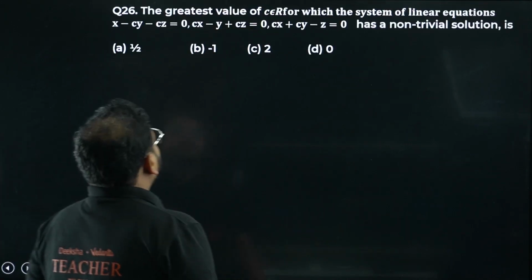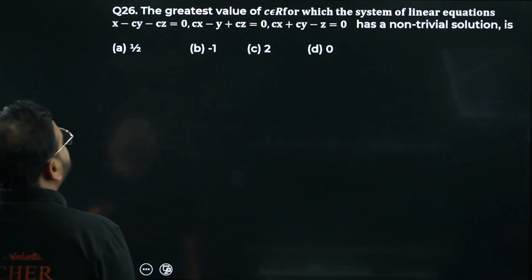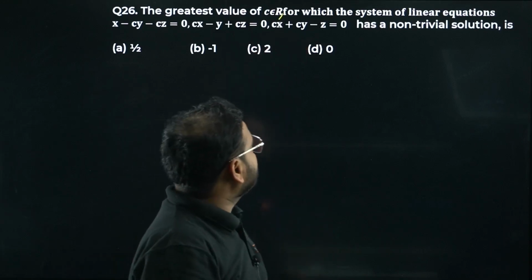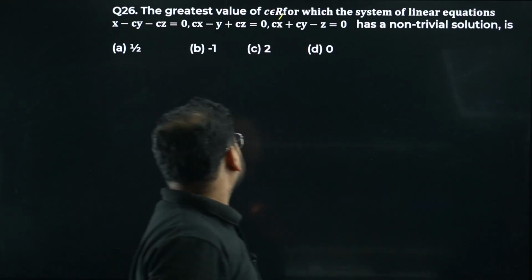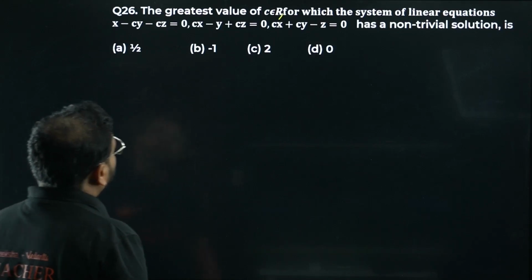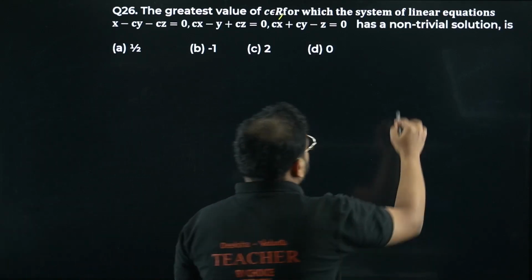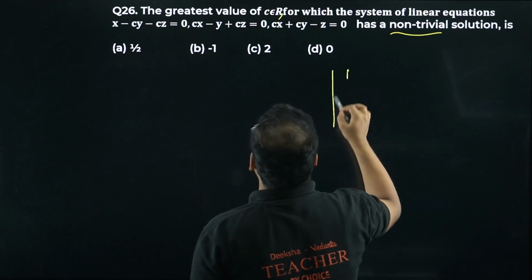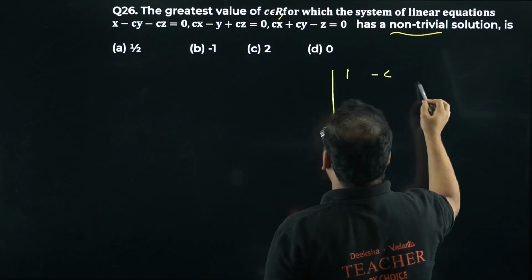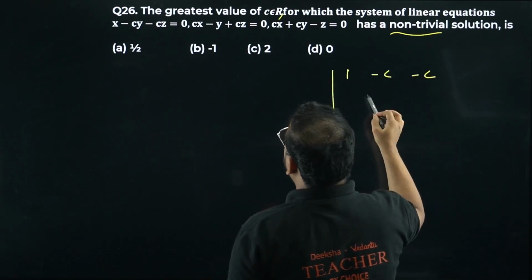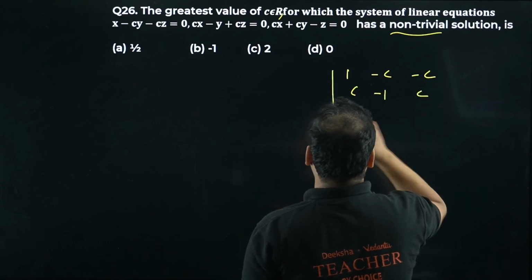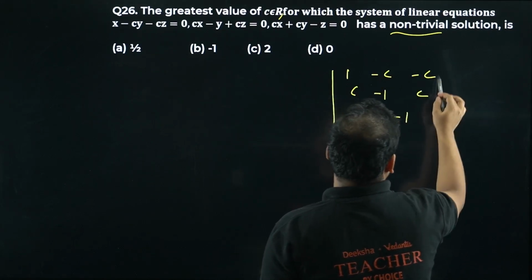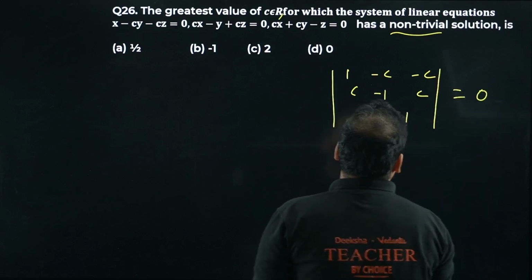26 now. The greatest value of c, where c is a real number, for which the system of linear equations x minus cy minus cz equals 0 has a non-trivial solution. So what I can do about this is, first form the matrix. I have 1, minus c, then minus c again. Over here I have c, minus 1 and c, and then I'll have c and minus 1, equal to 0.